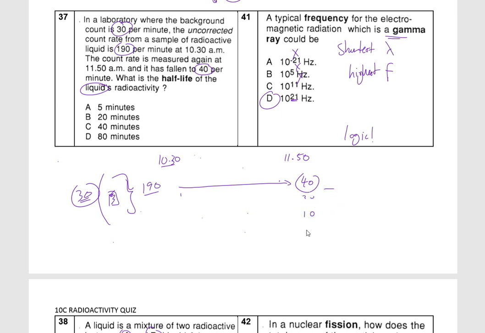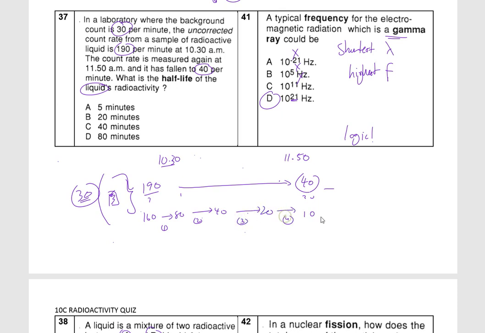So then we go backwards. So 10. How much was it at the start? It would be 160, again take away 30. So half of that: first half-life 80, second half-life 40, third half-life 20, and fourth half-life is 10.